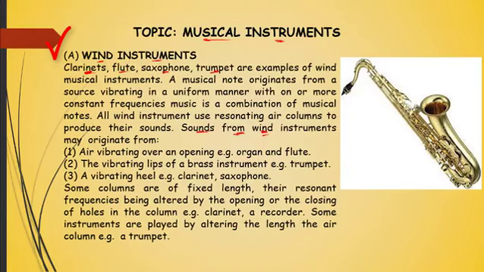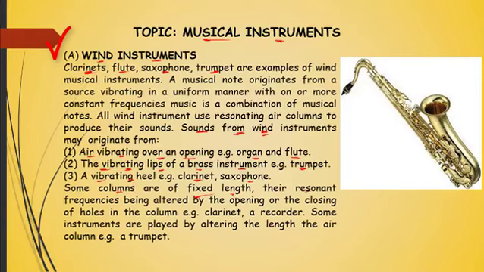They all originate from air vibrating over an opening in the instance of an organ and a flute. They also originate from the vibrating lips of a brass instrument, for instance, say a trumpet. They also originate from a vibrating reed in the case of a clarinet or saxophone. They are also made up of what we call air columns. Now, some of these air columns have fixed lengths, some have their lengths varied.